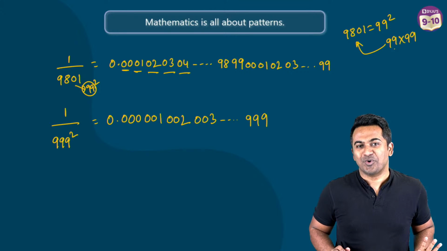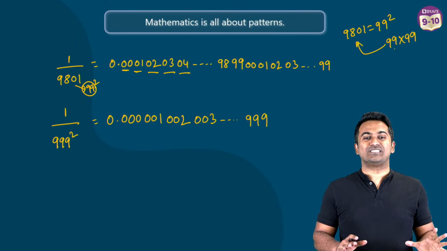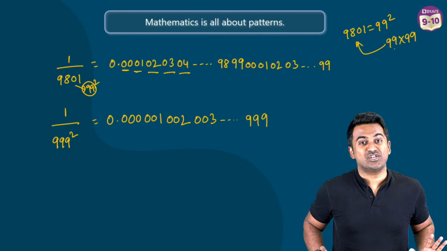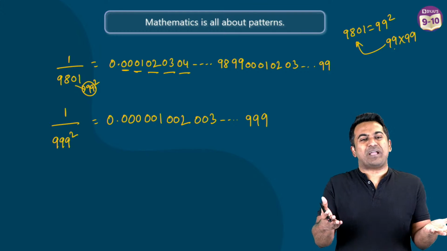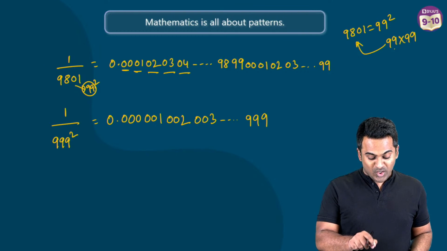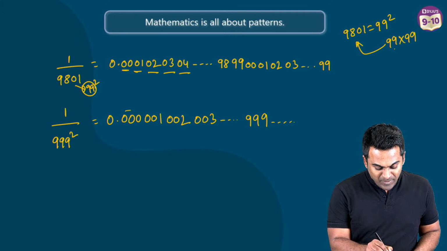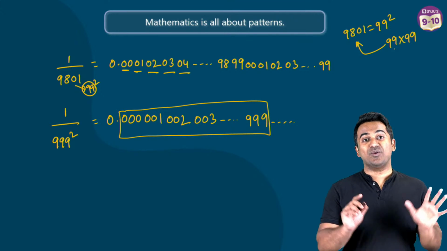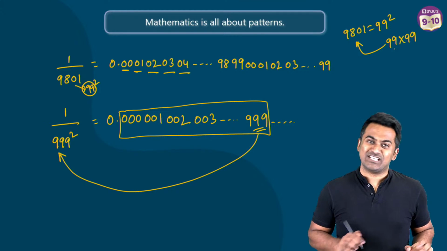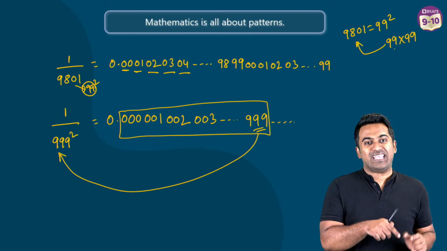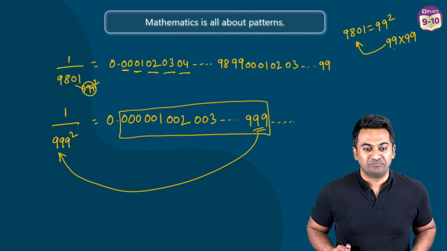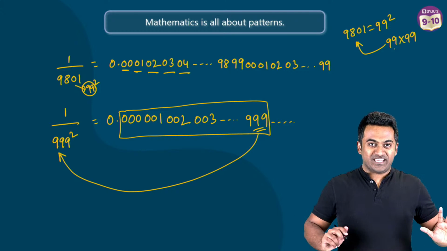And that's the reason why I told you in the beginning that patterns is what mathematics is all about. We observe patterns in nature and then we try and decode them, express those patterns in the form of an equation, and we have it. So yes, this is not going to be terminating. This is going to go on and on and on, but this pattern will keep on repeating. And the length here is connected to the denominator. Even if you're dividing 1 by 9,999 squared, the same pattern is going to repeat. Wasn't this amazing?